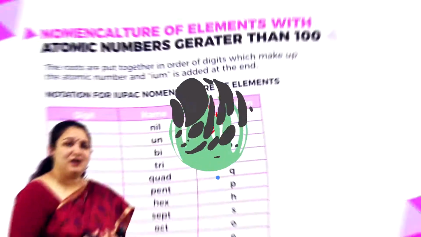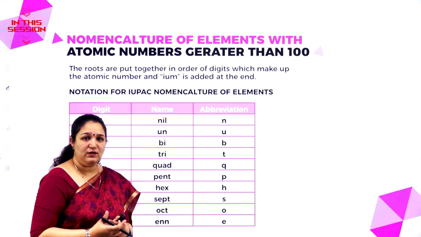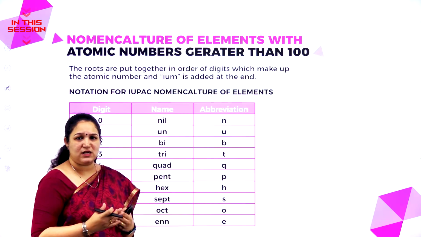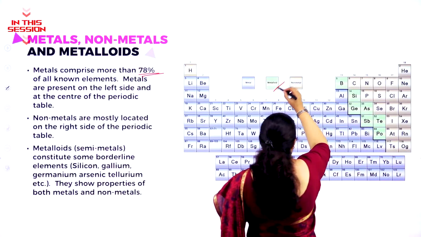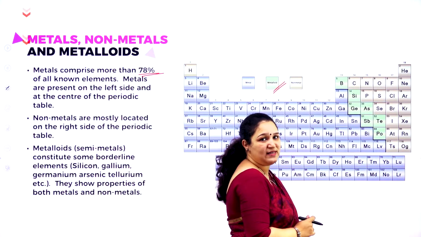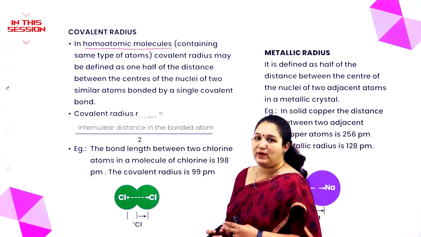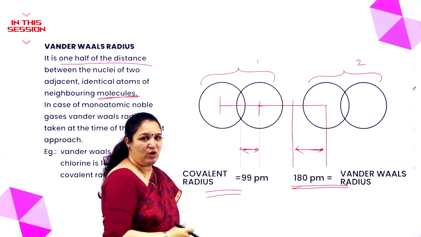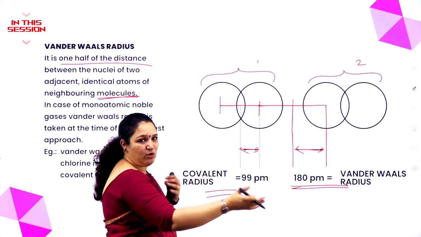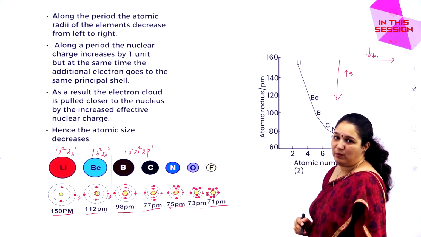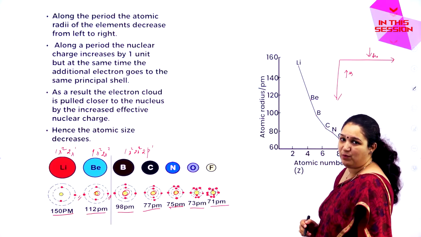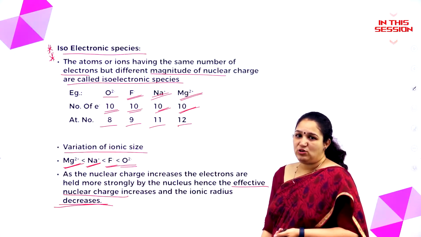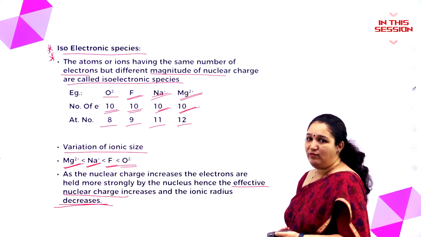My dear students, earlier when the new element was discovered, it would be named after the discoverer. Elements which are given in green are called metalloids. Homoatomic molecule: a chlorine molecule contains 2 chlorine atoms. Adjacent molecules. Okay, you need to remember this. It's very, very important. So that's about isoelectronic species and the variation of ionic size.